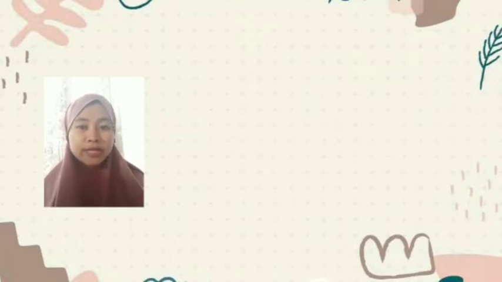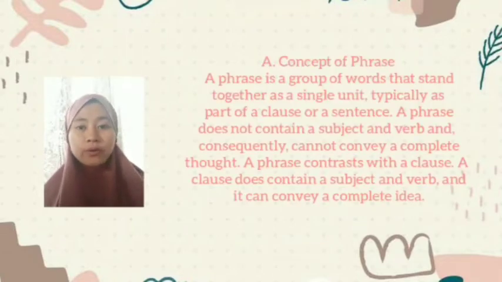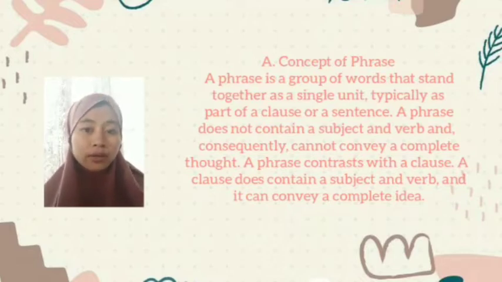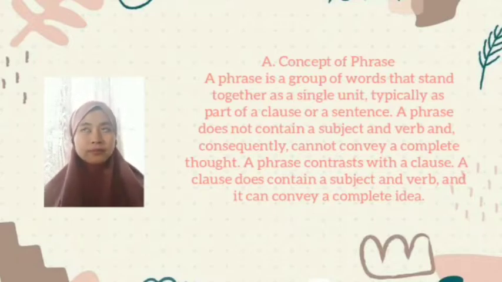I'm Rofiqotul Wardiyah. I would like to explain the material about the concept of phrase. A phrase is a group of words that stand together as a single unit and typically as a part of a clause or a sentence. A phrase doesn't contain a subject and verb and consequently cannot convey a complete thought. A phrase contrasts with a clause. A clause does contain a subject and verb, and it conveys a complete idea.